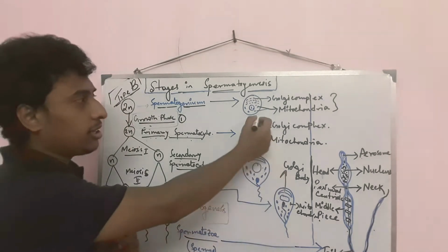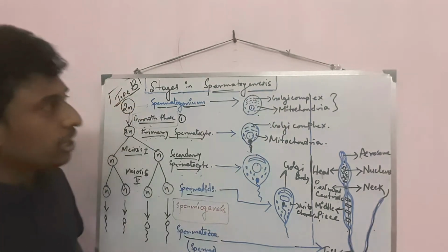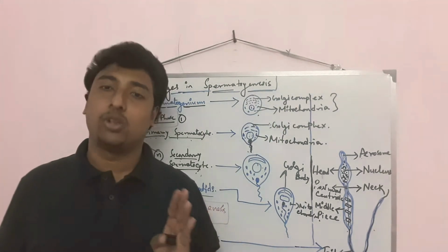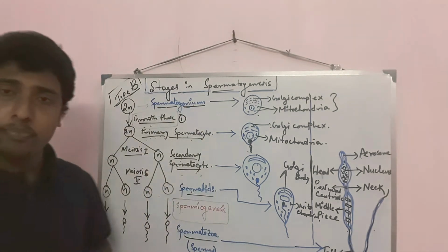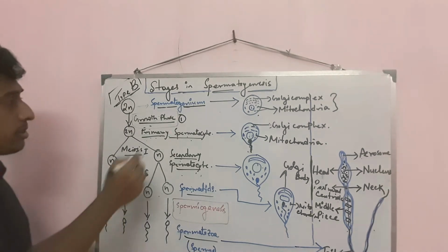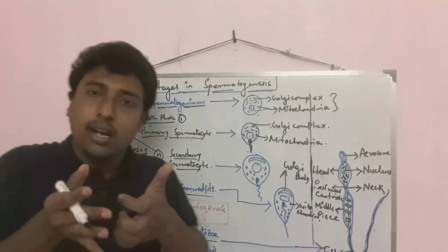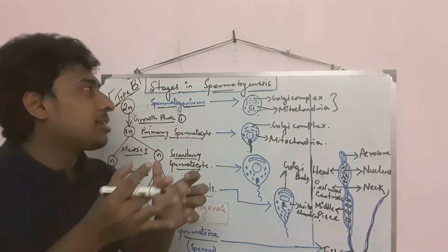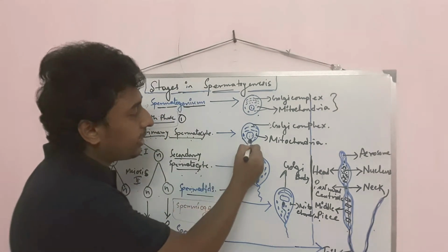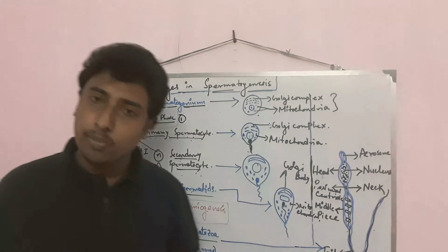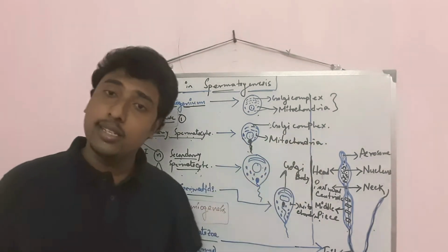Look at the structure in the diagram. It is a round structure present here, that is spermatogonium. Here only the Golgi complex and mitochondria are present. After that, when primary spermatocyte is produced in step 1, look at the structure. The round structure converts and tends to become oval, and a tail-like portion is produced. It is the primary spermatocyte. Here also the Golgi complex and mitochondria are present.